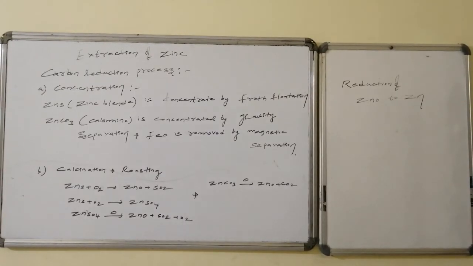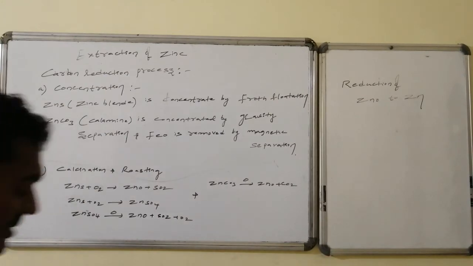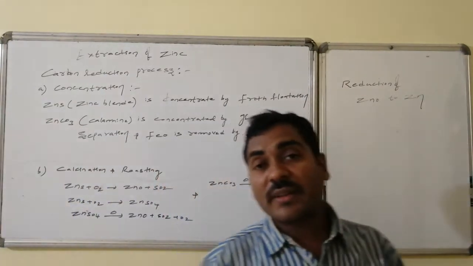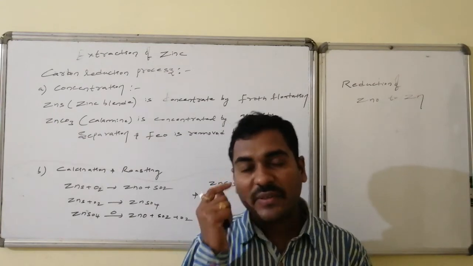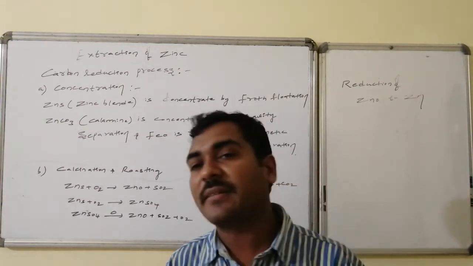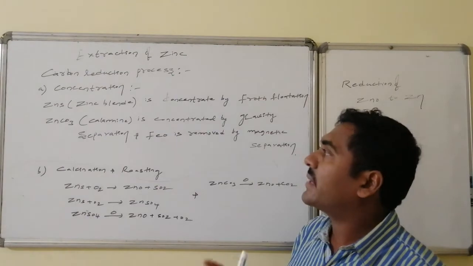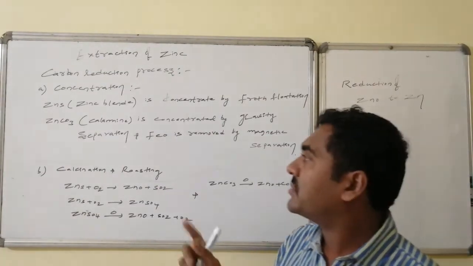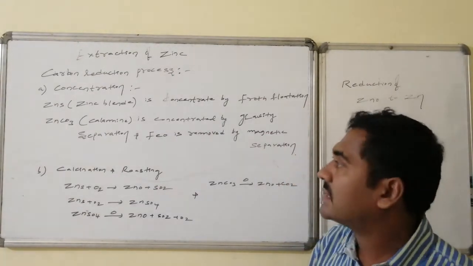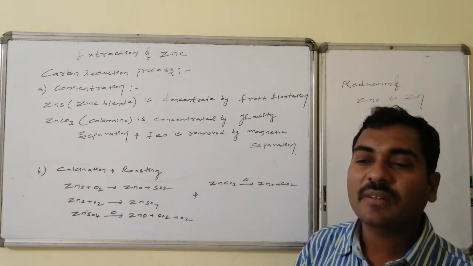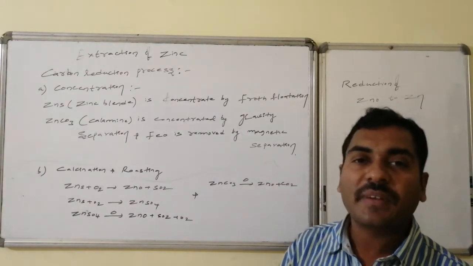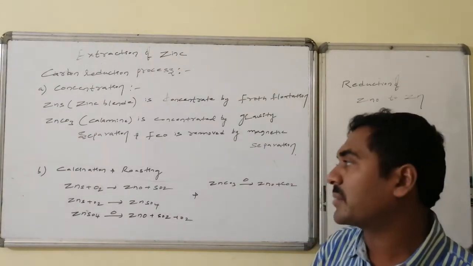Yes, zinc is generally extracted by the carbon reduction process. The general ores taken for zinc extraction are zinc sulfide, that is zinc blende, and zinc carbonate, that is calamine. Zinc sulfide is first concentrated by using the froth flotation technique. Zinc carbonate is concentrated by gravity separation. If it contains any ferrous oxide, it is separated by magnetic separation.